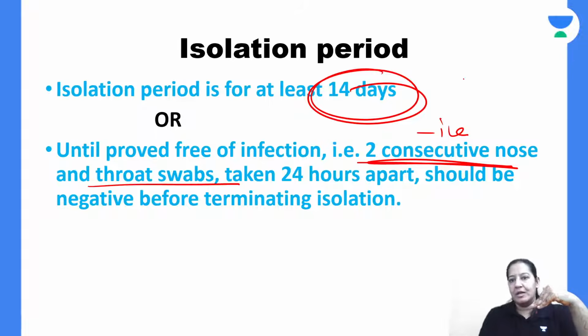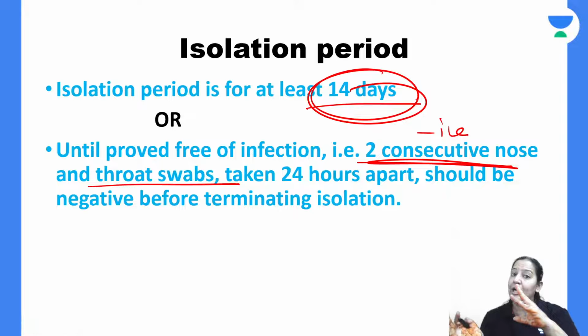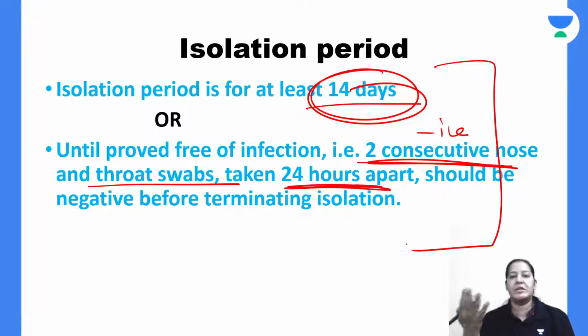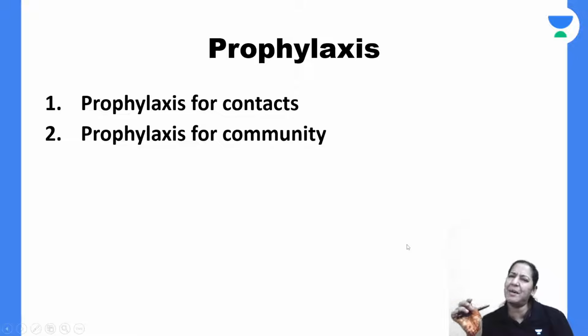So whatever is early, either isolate for 14 days, or release earlier. Then do it twice, 24 hours apart, two swabs, double confirm that it is negative, then you can release. So whatever is earlier, you can do that. So that is the isolation period, same as that of COVID. You got my point?